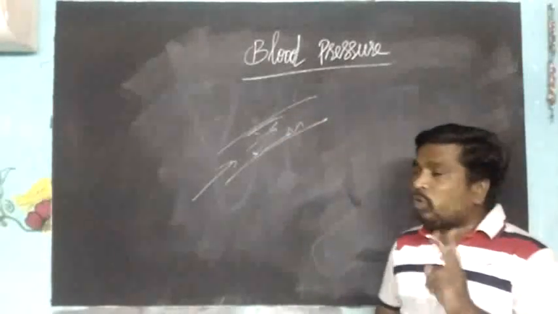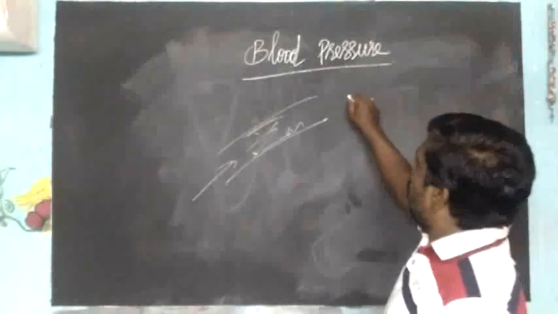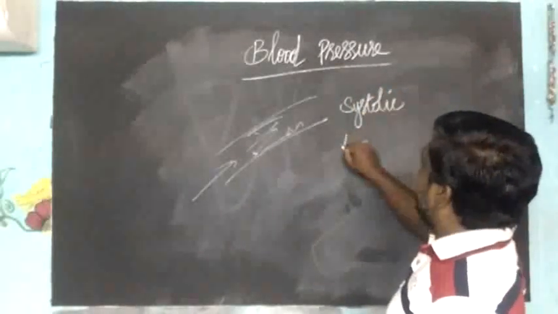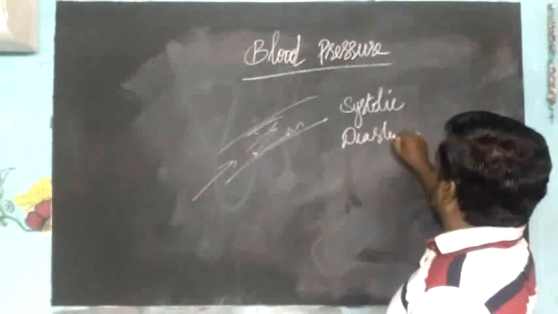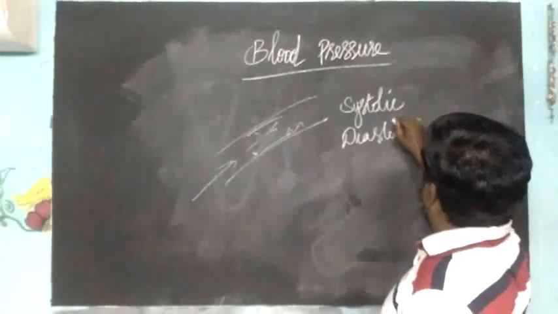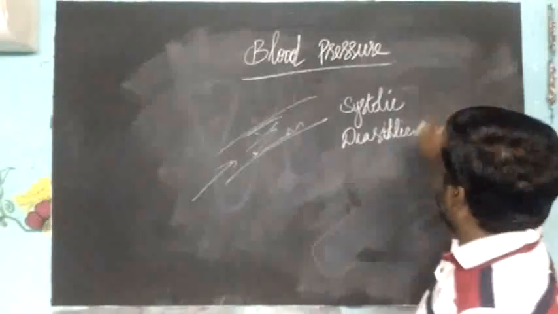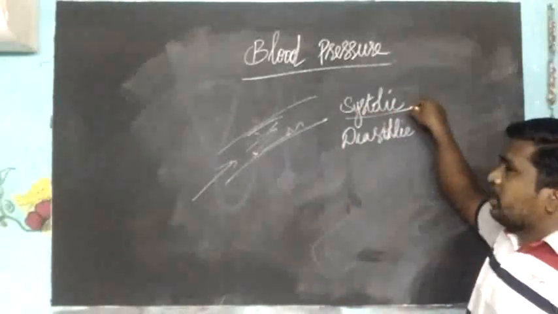There are two types of blood pressure. One is the systolic pressure and the other is the diastolic pressure. Then what is systolic pressure?